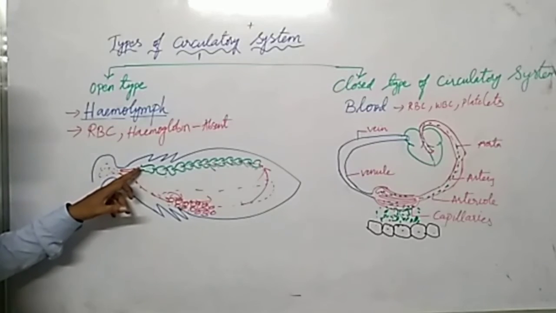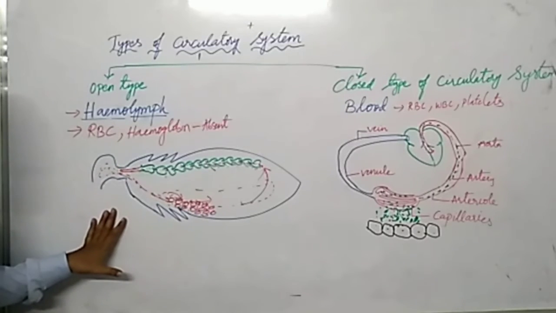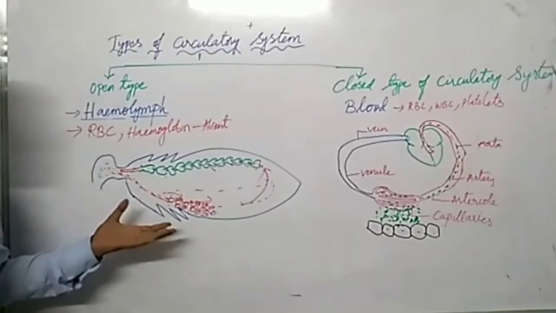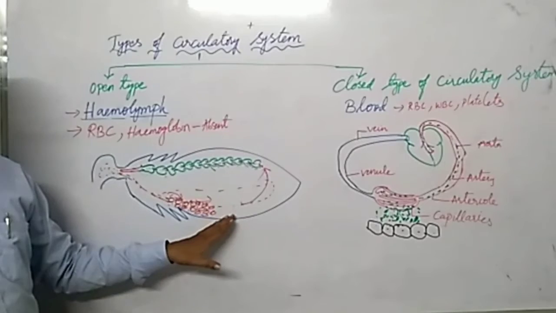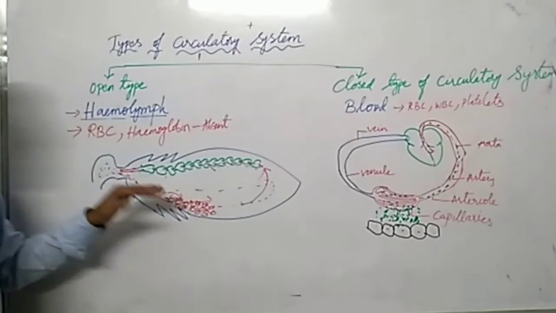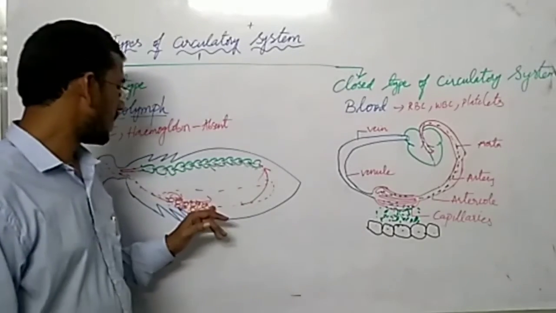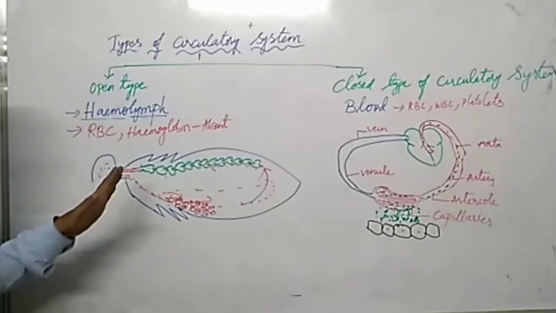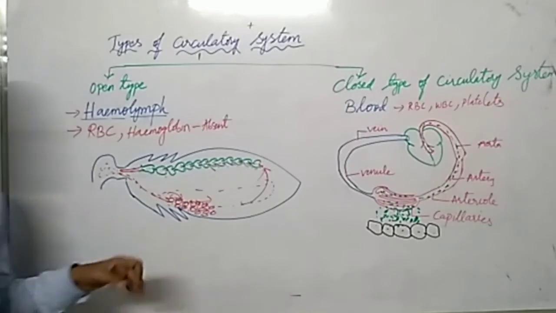In open circulation, blood is coming out from the aorta or blood vessel, from the heart. Directly it is touching the tissues, and directly they are supplying all nutrients and oxygen to tissues and collecting waste. So directly all the tissues are filled with the blood here.